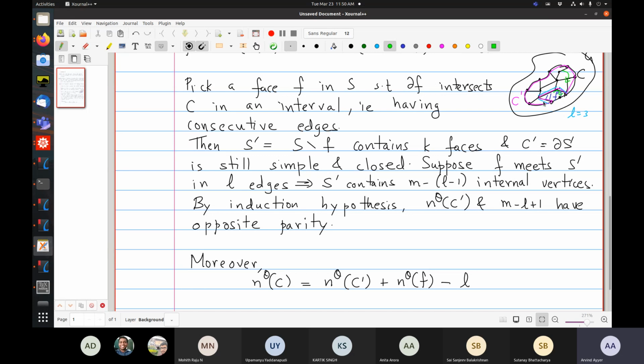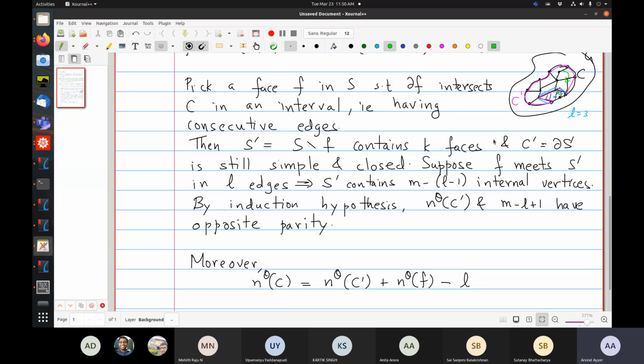So you see they disagree on these L edges. So each of those L edges is in the right orientation either for C prime or for F. It cannot be for both.